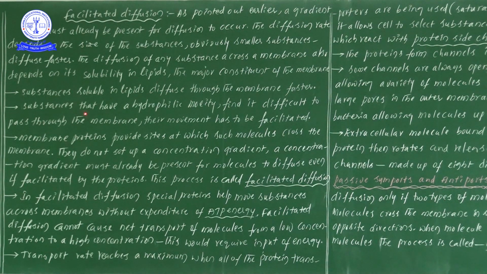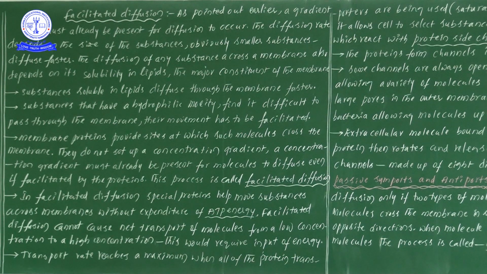And one more: substances that have a hydrophilic moiety find it difficult to pass through the membrane. Why do substances with a hydrophilic moiety face problems transferring from one place to another through the membrane?